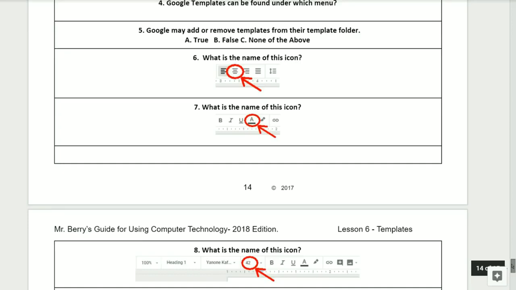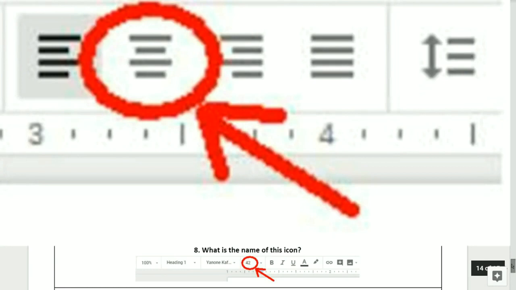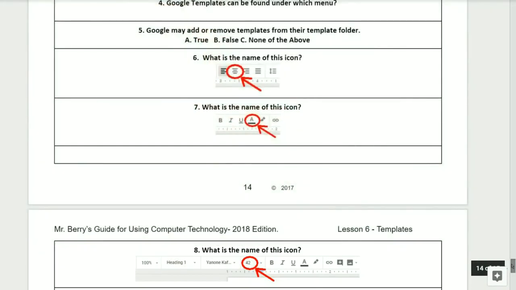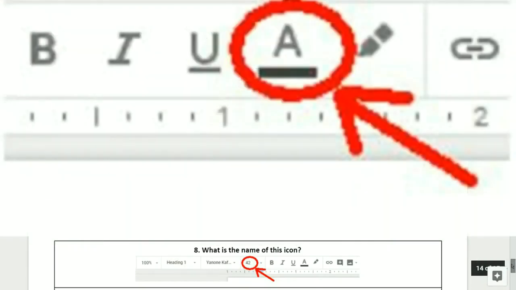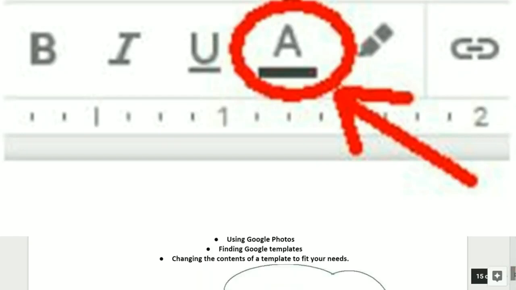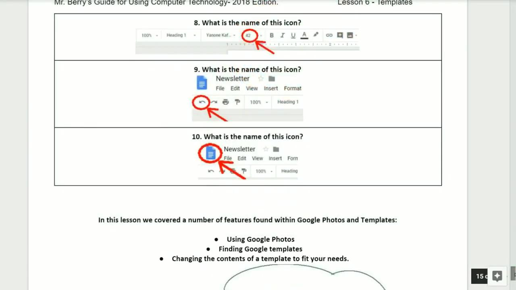Question number 6. What is the name of this icon? Question number 7. What is the name of this icon? Question number 8.